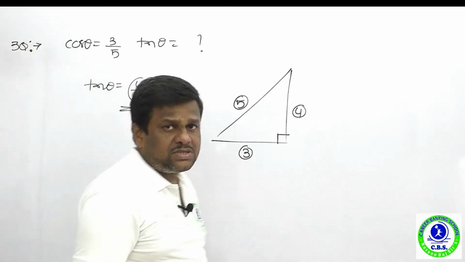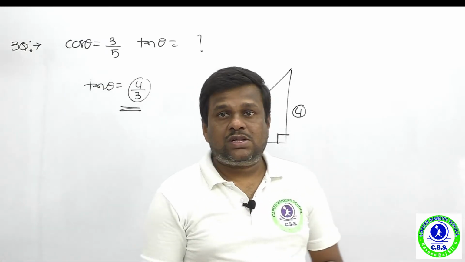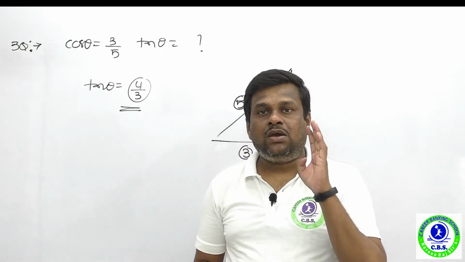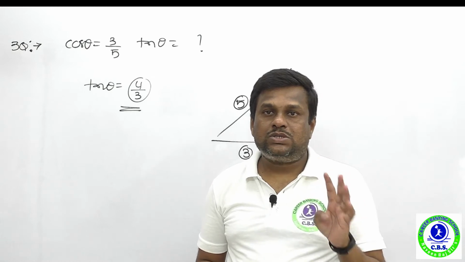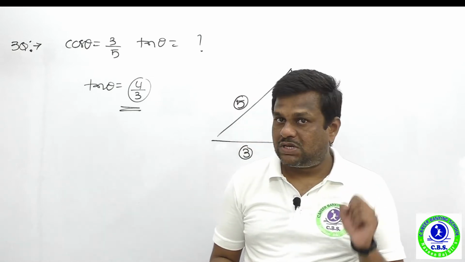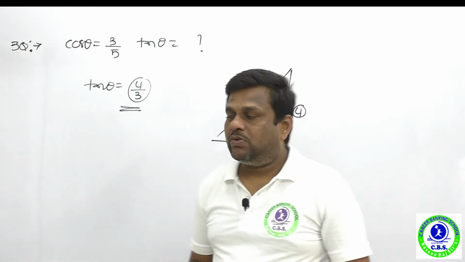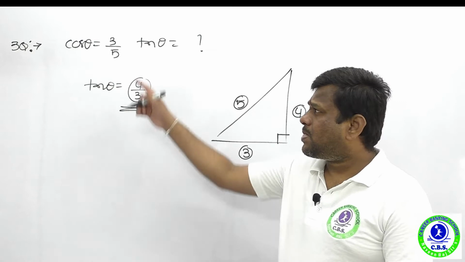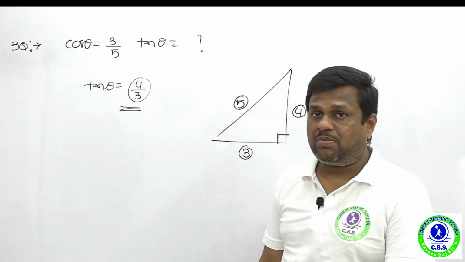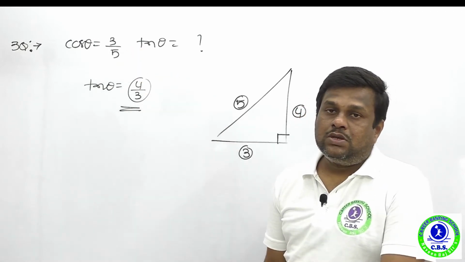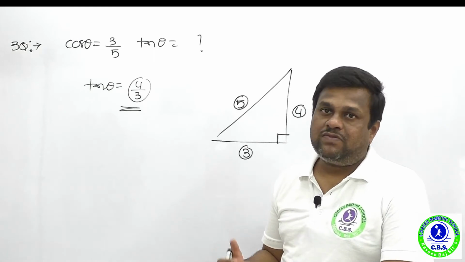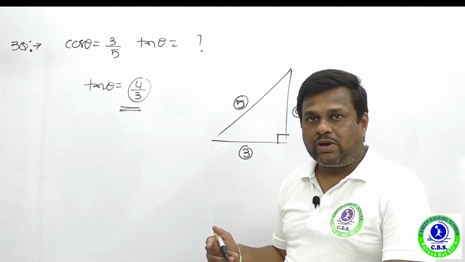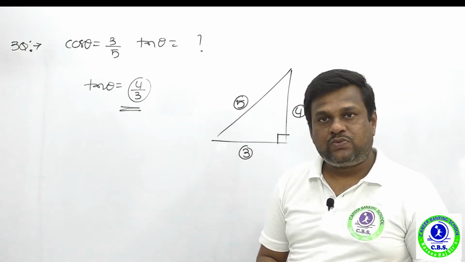This is a very easy and very primitive question, not a difficult question. In trigonometry we got 4 questions in RRB NTPC, and all 4 questions are a little bit easy also. So what's the right answer? 4 upon 3, because he gave cos theta is equal to 3 by 5, which is one of the triplet values. Remember triplets up to 30, because in all levels of questions, the triplets may be given up to 30 as the largest value. So the right answer for tan theta is 4 upon 3.